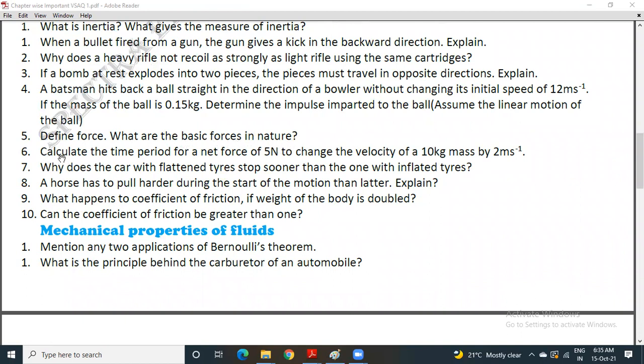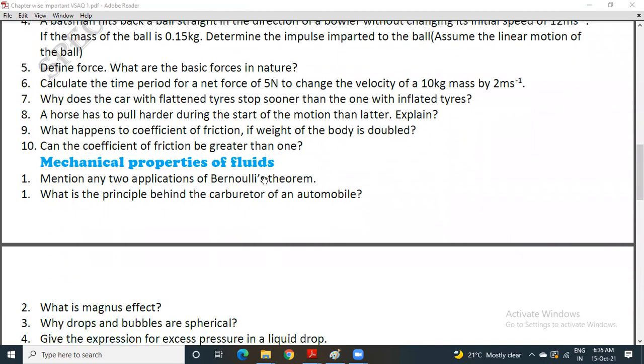Question number 6. Calculate the time period for a net force of 5 newtons to change the velocity of a 10 kg mass by 2 meters per second. Question number 7. Why does the car with flattened tires stop sooner than the one with inflated tires?